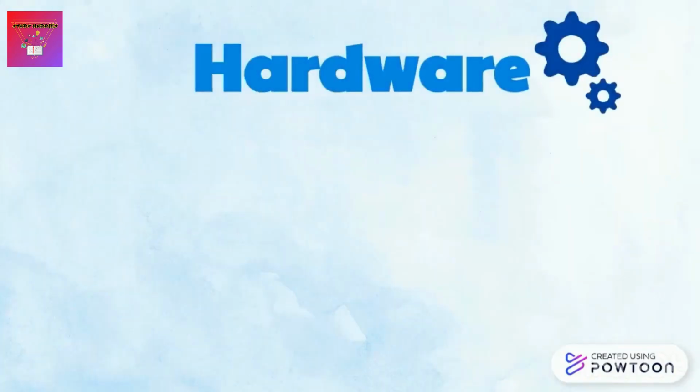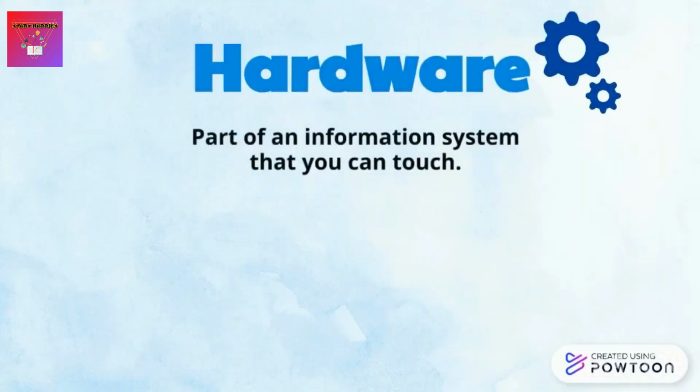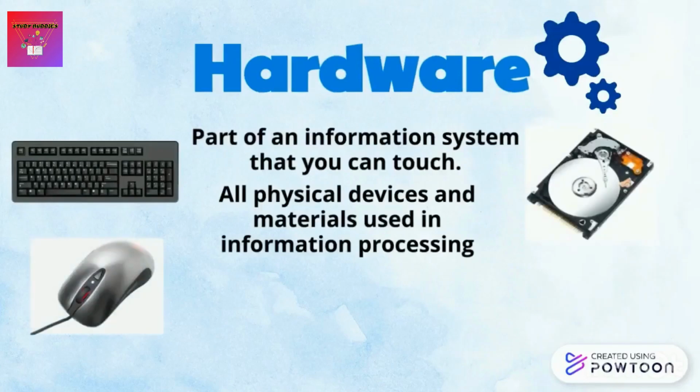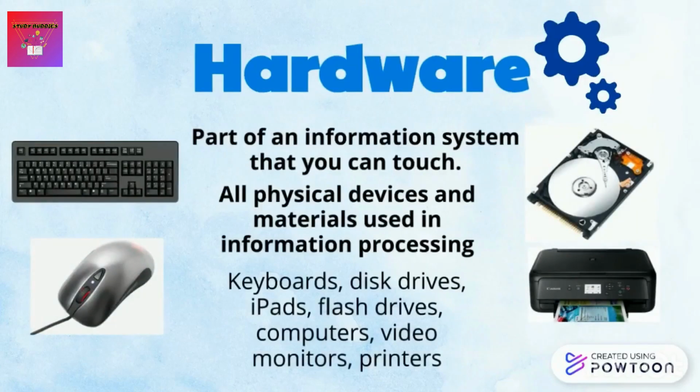Now let's look at what is hardware. Hardware is a part of an information system that you can touch. It is all about physical devices and materials used in information processing. For examples, keyboards, disk drives, iPads, flash drives, computers, video monitors and printers.